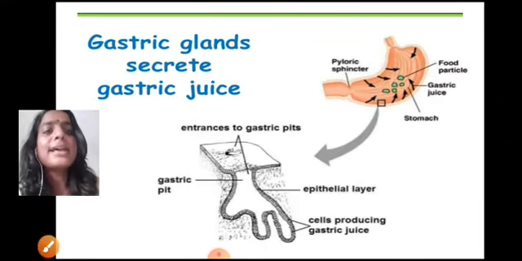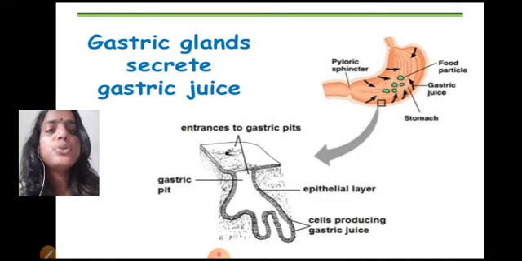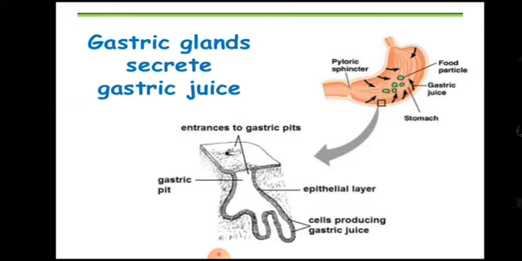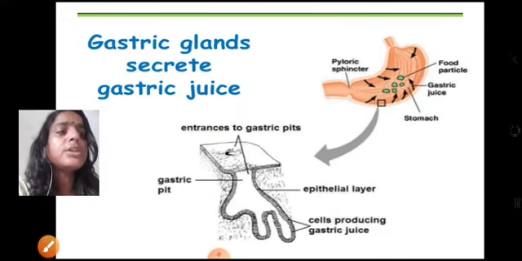So, what are gastric glands? Gastric glands are situated in the walls of the stomach, and these gastric glands secrete a juice that is known as gastric juice. So, the gastric glands are involved in the secretion of the gastric juice, and where are they located? In the inner walls of the stomach.